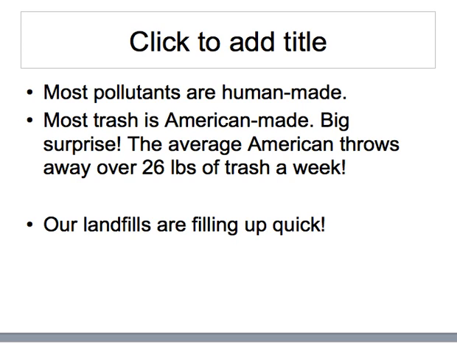So obviously my little daughter probably doesn't crank out 26 pounds of trash, but there are some adults that probably throw away way more than 26 pounds. That's an average. So think about how many people live in your house. If you live with mom, dad, maybe one brother or sister and yourself, that means you guys are cranking out over 100 pounds of trash per week, and our landfills are filling up quick.